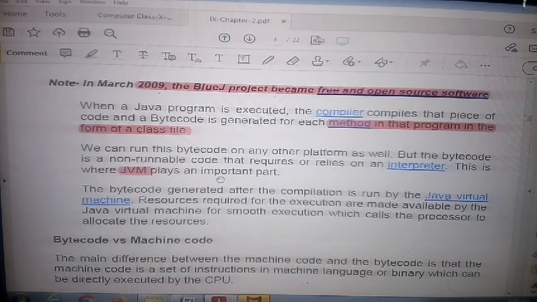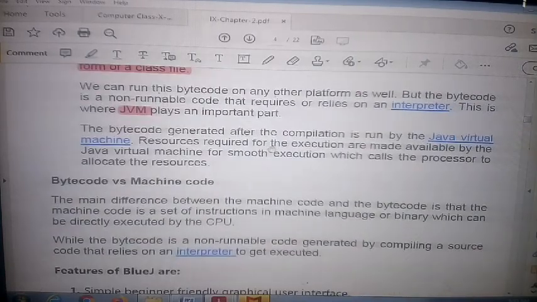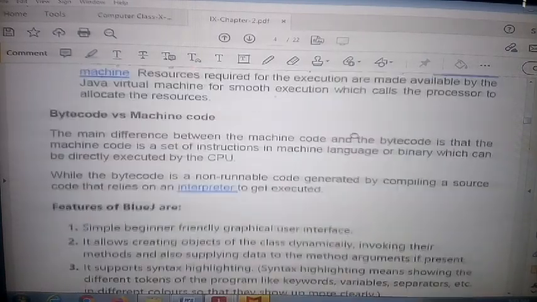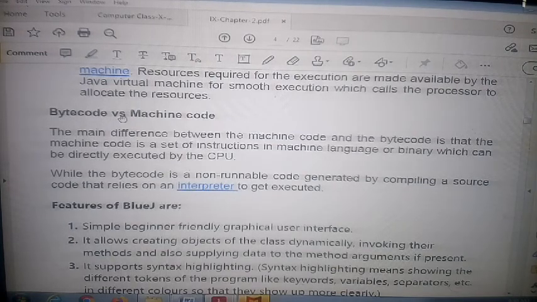So the JVM is required. With the help of the JVM, you convert the bytecode to machine code. The JVM is a virtual machine. Now I will discuss what bytecode is and what machine code is. The main difference is that machine code is a set of instructions, a binary code, that directly executes on the CPU.